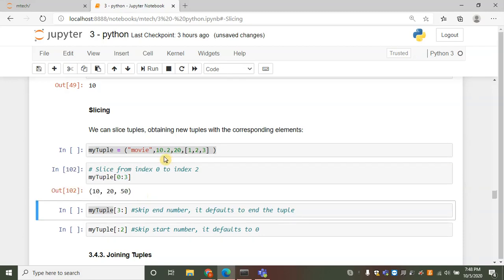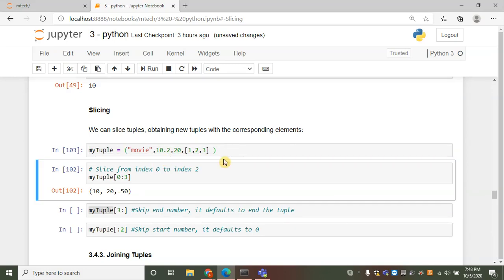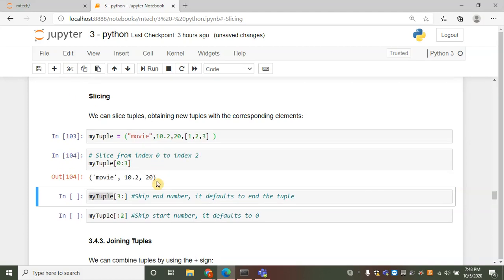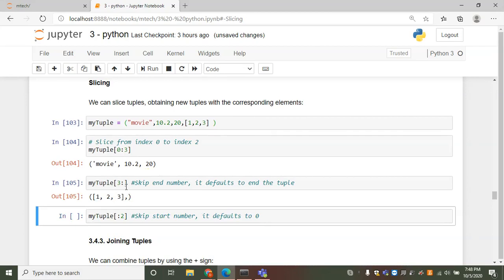So 10, 20. This is my tuple. 0 colon 3 gives movie, 10.2 and 20. That is indexes 0, 1, 2. Here the end index is not given, so it will reach up to the end of the tuple. As the tuple has only one element, a comma is added at the end.